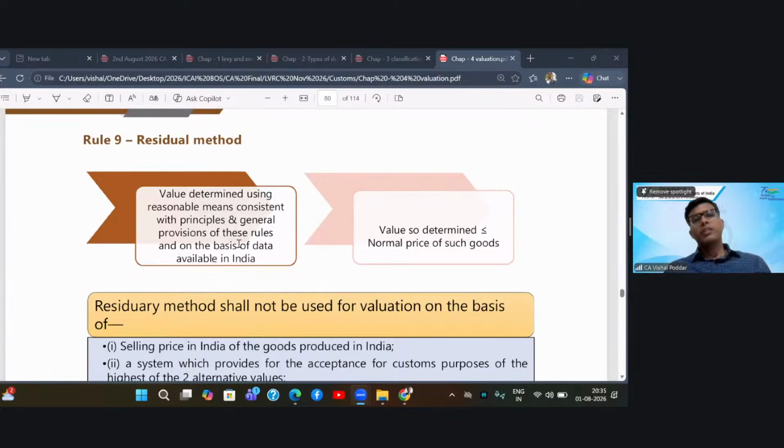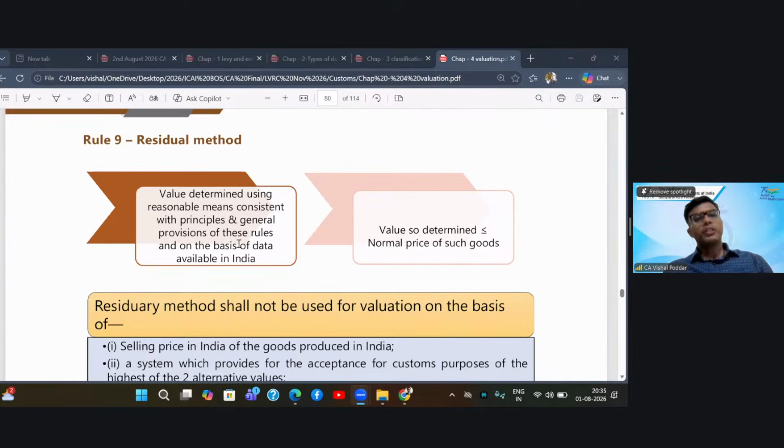What is the reasonable means? You have to find out the value, applying the valuation section, applying the valuation rules by making slight modification wherever required. So what you are supposed to do here is, rule 9 requires that you have to now use some judgment.